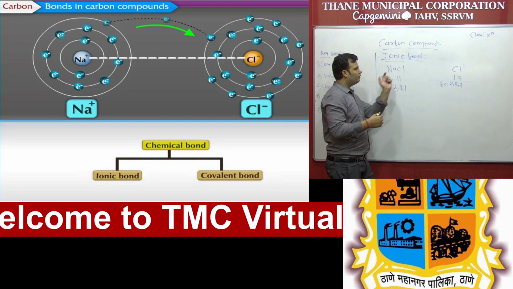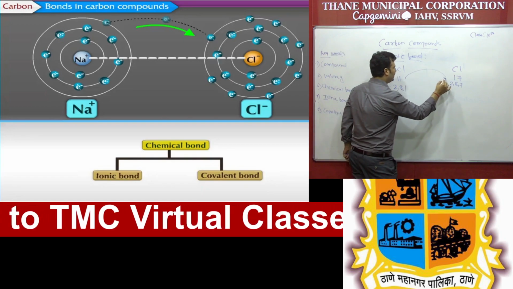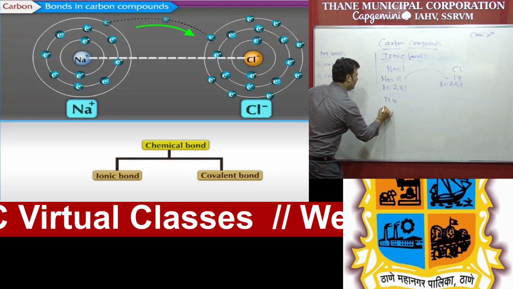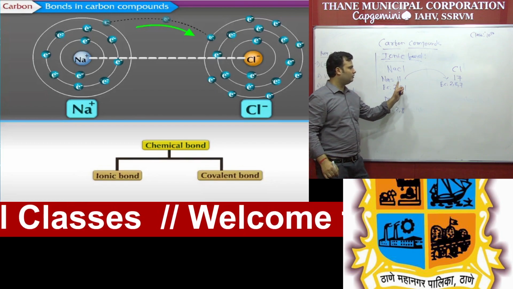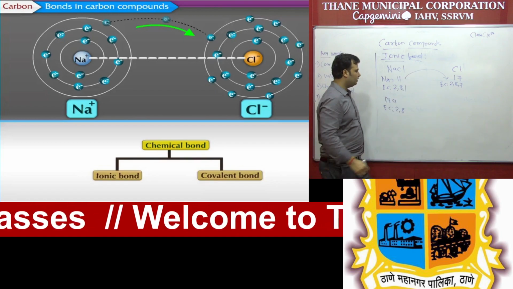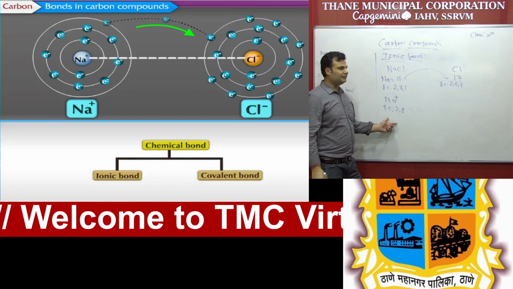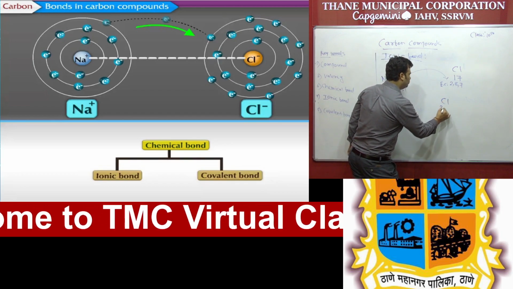So sodium will donate 1 electron to chlorine. You can see in the slide also, sodium will donate 1 electron to chlorine. So it will become Na+, that is, its electronic configuration will become 2,8 because 1 electron is donated by the sodium to chlorine. Whenever any element donates an electron, it becomes a positive ion, that is a cation, and chlorine requires 1 electron, so it becomes 2,8,8.